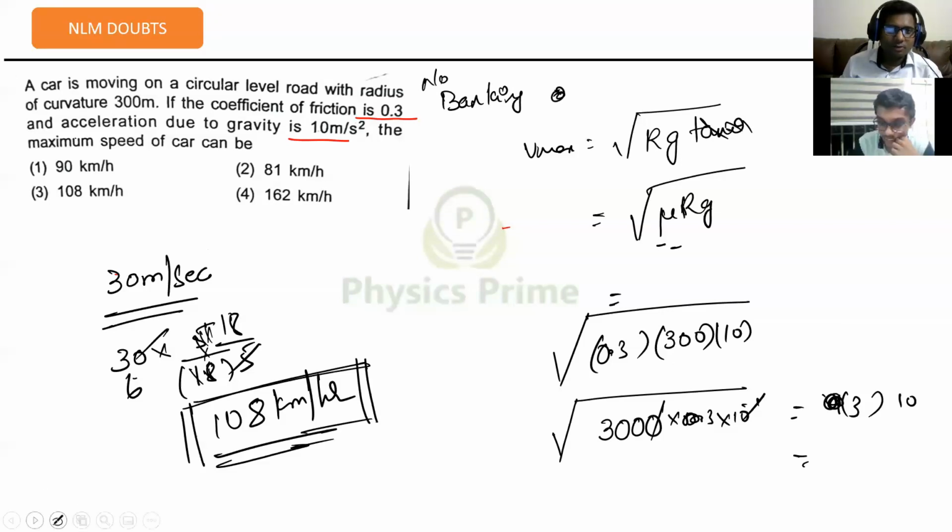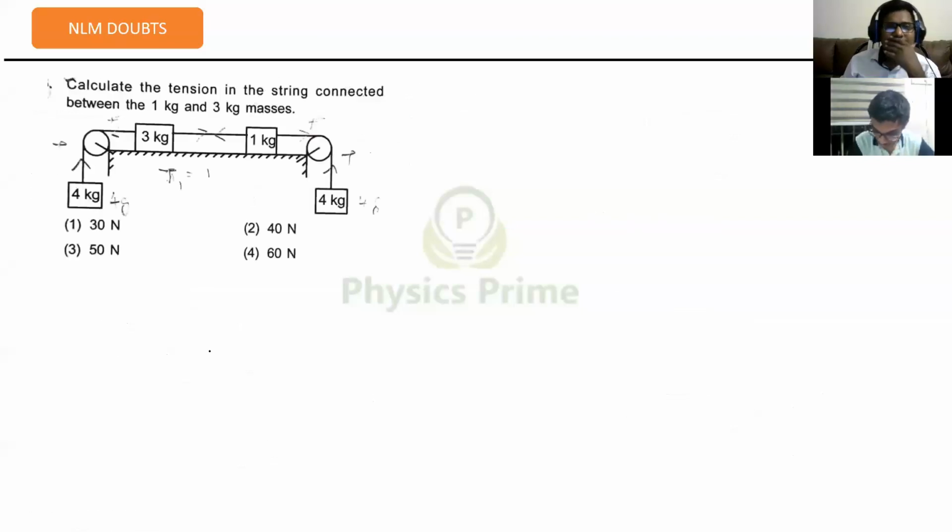Okay. Let's go to the next question. Calculate the tension in the string connected between 1 kg and 3 kg masses. So here, one thing you need to understand, when he did not mention anything, we have to take it as an ideal string only. Second thing, when there is no mass in between, the entire string will have the same tension. The string is anyway not having any mass.